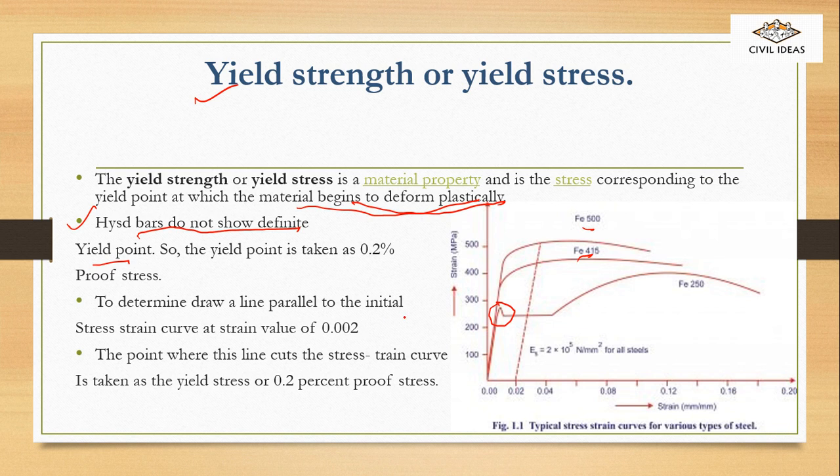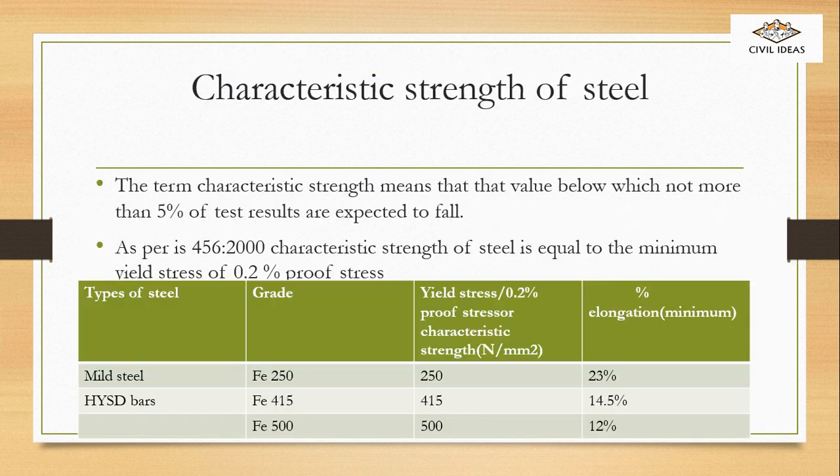We draw a line parallel to the initial line, from here. The point where the line cuts, this is the point where the line cuts. It is taken as the yield stress, or we can say 0.2% proof stress. Now, if you draw a straight line here, it will show the yield stress. This is the yield stress of HYSD bar.